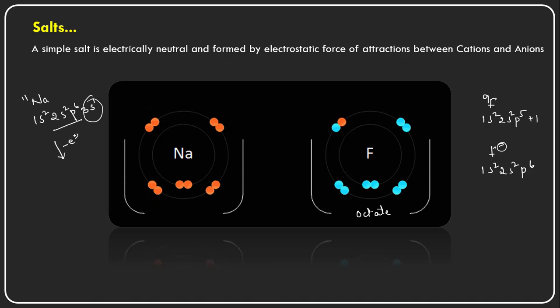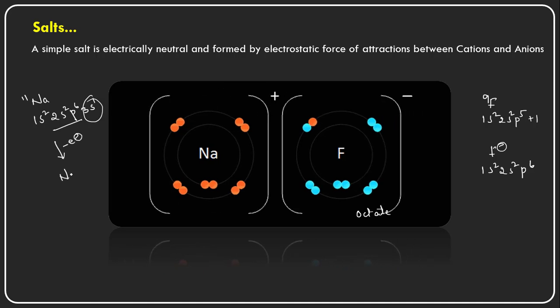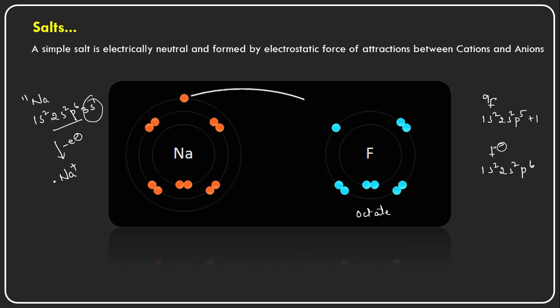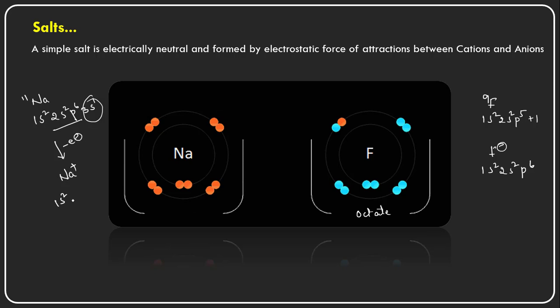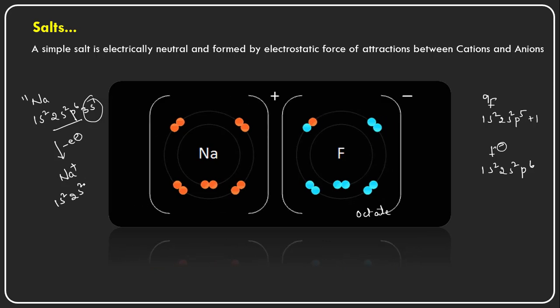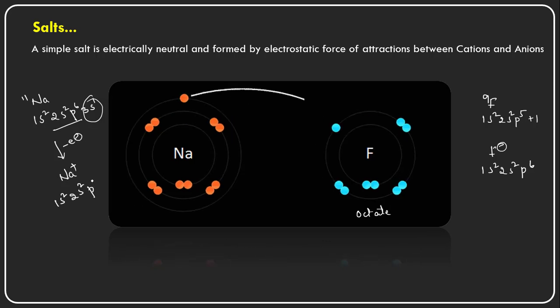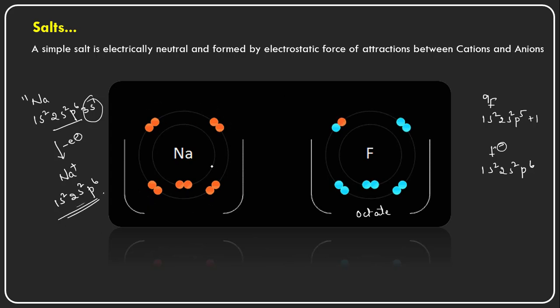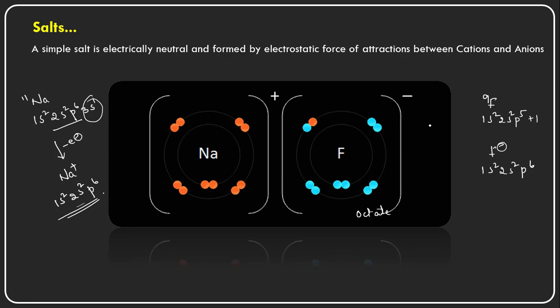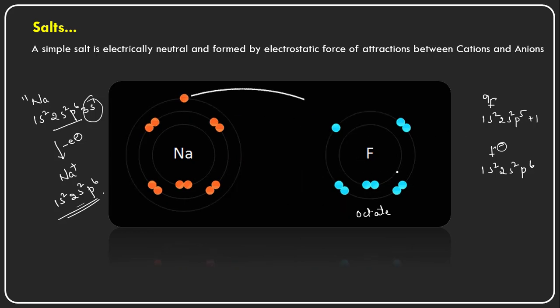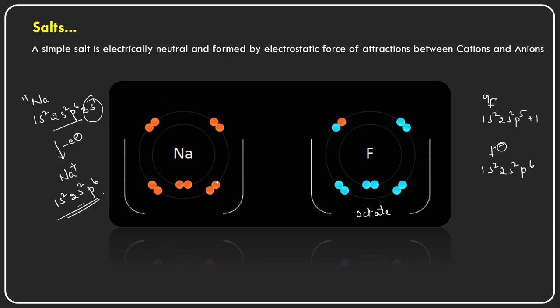And here sodium, by losing its one electron, forms a sodium plus ion. The electronic configuration of the sodium plus ion is now 1s2, 2s2, 2p6, right? So this has an octet configuration, it is happy now. And this fluorine also has an octet configuration by accepting one electron from the sodium.